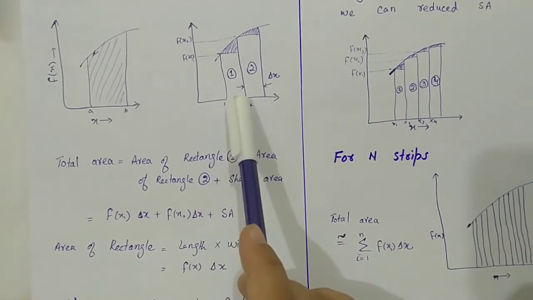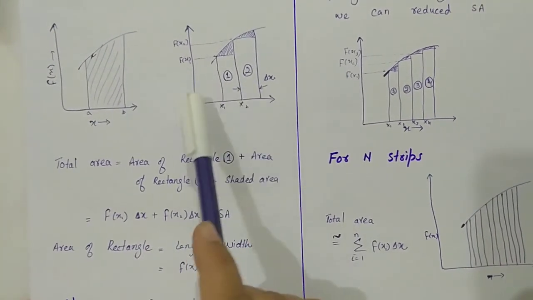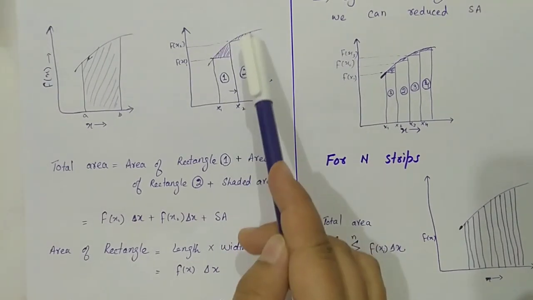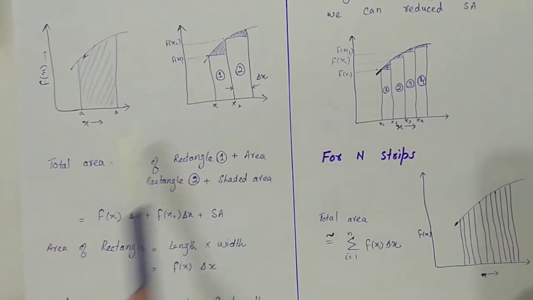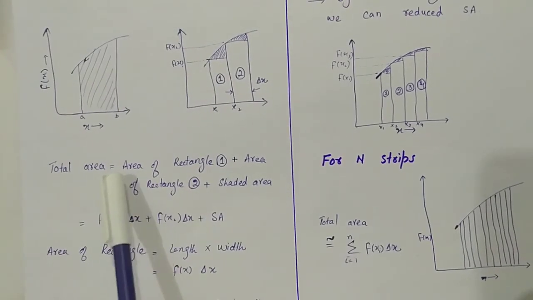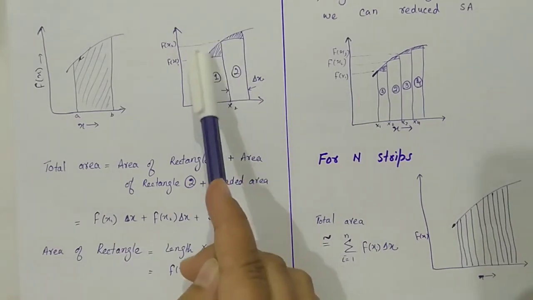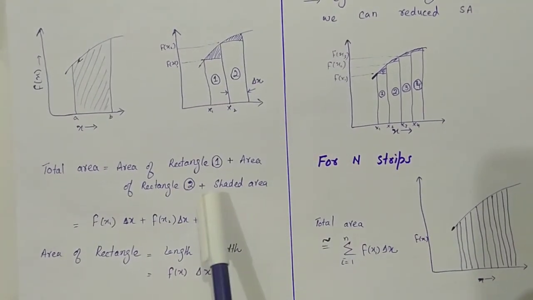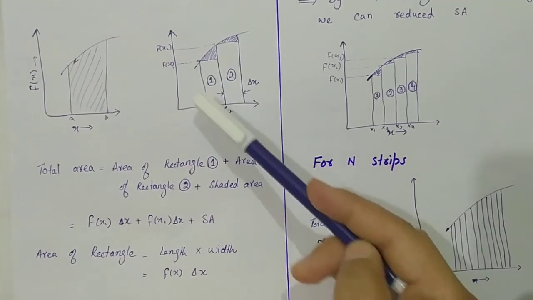Like here we have made two rectangles, 1 and 2. This is the height of the first rectangle and this is the height of the second rectangle. If you want to calculate this total area, you can make a simple formula: area of rectangle 1 here, area of rectangle 2 here, plus the shaded area which is not covered in the rectangles.